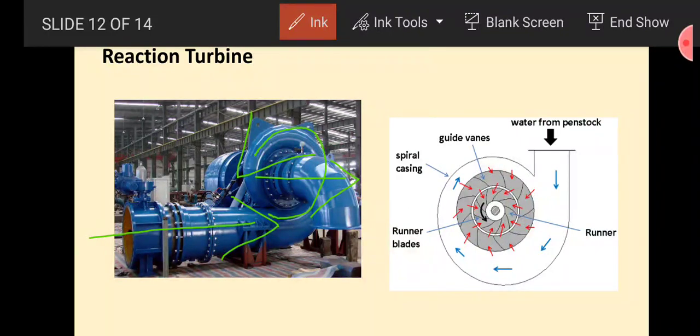I will explain all three types of turbine in detail, because you should know what each turbine does and how these turbines are separate from each other. So just remember here that Francis is a mixed flow turbine, because in a Francis turbine water will enter radially and apply a reaction, and then when leaving the runner, it applies an impulsive force. So this is not a pure reaction turbine. It is a reaction turbine but not a pure reaction turbine, so that is why it is called a mixed flow turbine. Our pure reaction turbine is the Kaplan turbine.